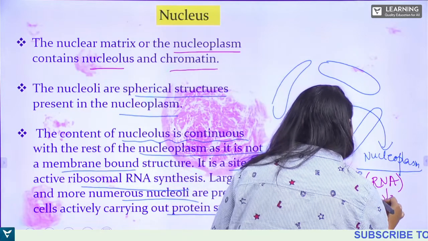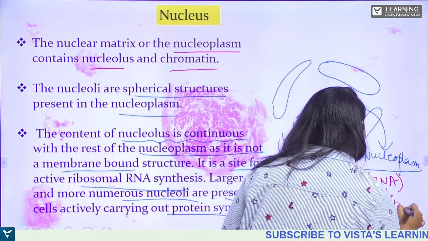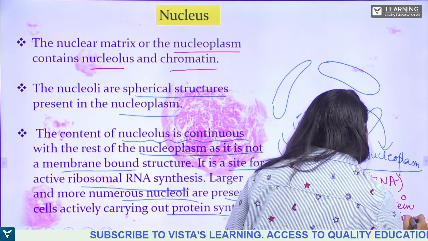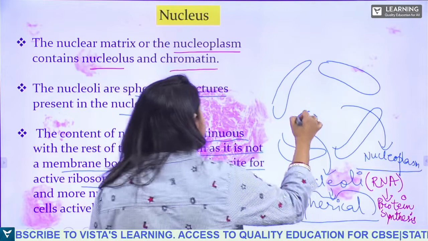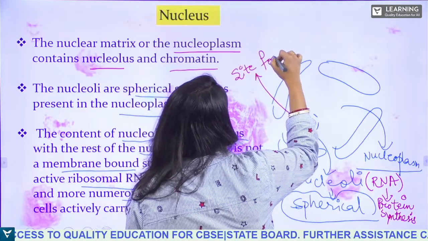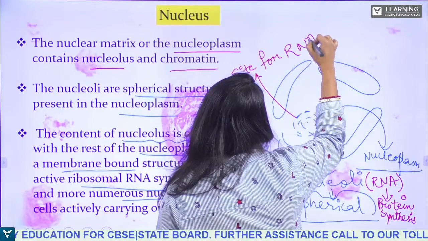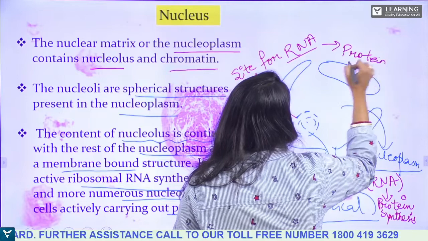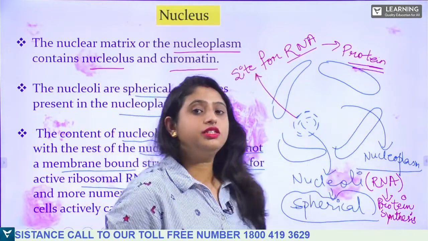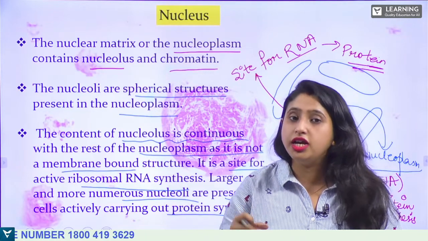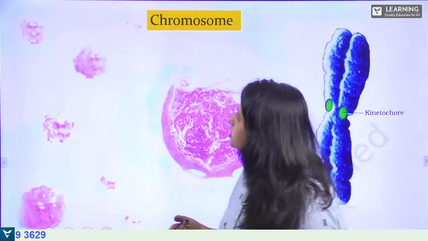It is the site for what? It is the site for RNA where the protein synthesis takes place. Clear? So what is this nucleoli? It is the site for RNA, and you know that from the RNA, protein is being formed, right? So yes, this is the function of nucleoli. What is the function of nucleoli? It is the site for RNA and it is responsible for protein synthesis.